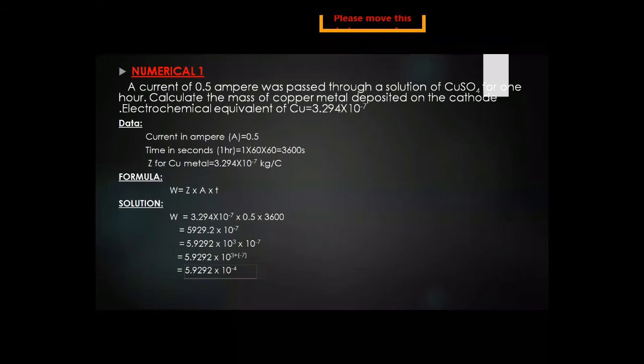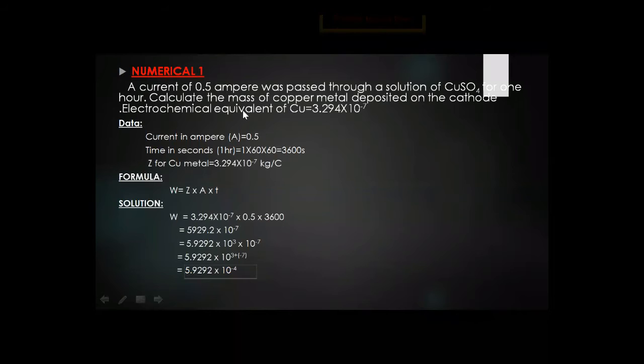But once again, see what is given in the numerical: a current of 0.5 ampere, the electrolyte is copper sulfate, and the time is 1 hour. Our task is to calculate the copper metal deposited on the cathode, and the electrochemical equivalent value of copper is given. So this numerical is solved with the help of Faraday's first law, because current is given, time is given, and electrochemical equivalent is given, where we have to find the mass. So we are finding W.